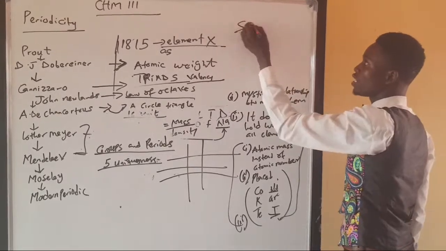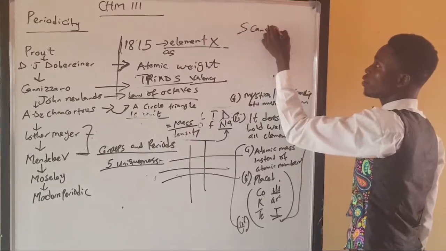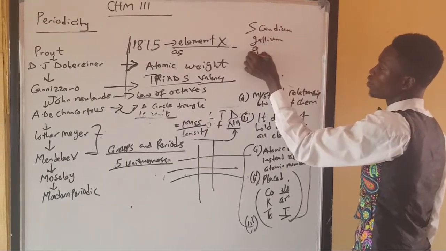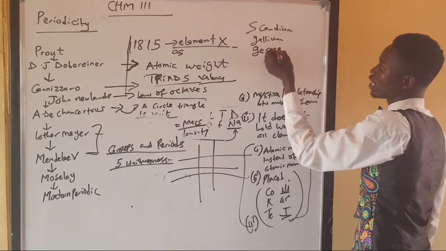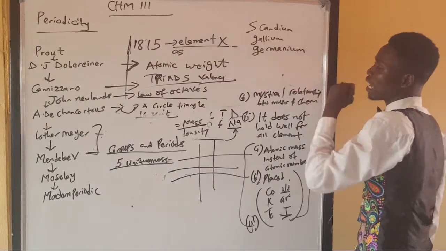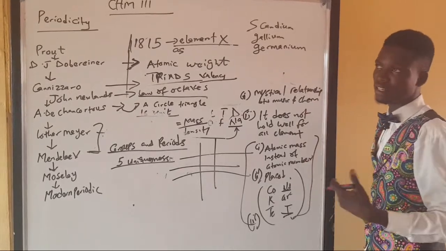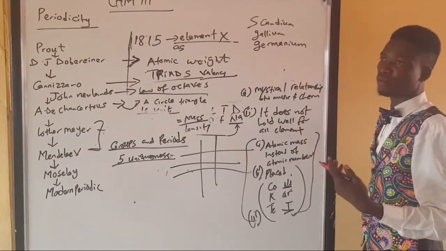Elements that fell into that category are scandium, gallium, and germanium. These are 3 out of 10 elements whose properties Mendeleev predicted even before they were discovered. And when we later discovered them, we noticed that it is very, very true.